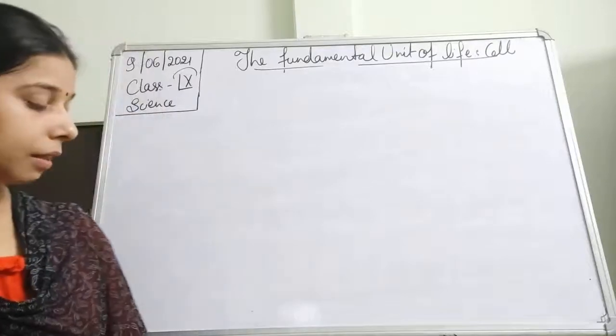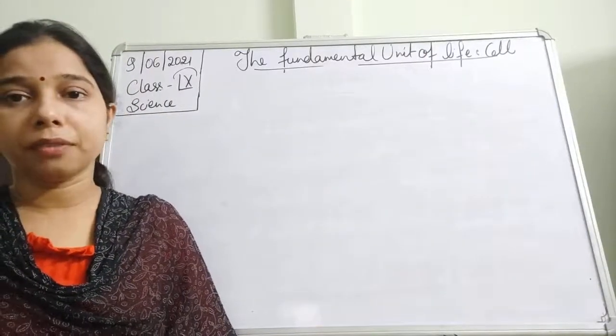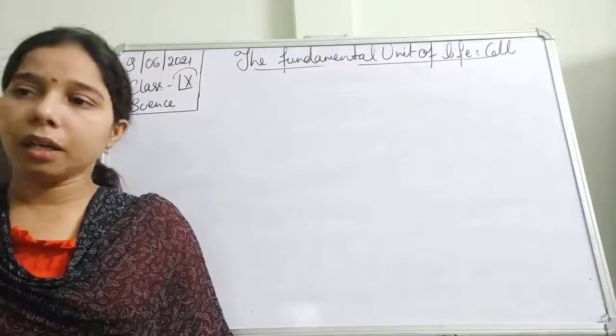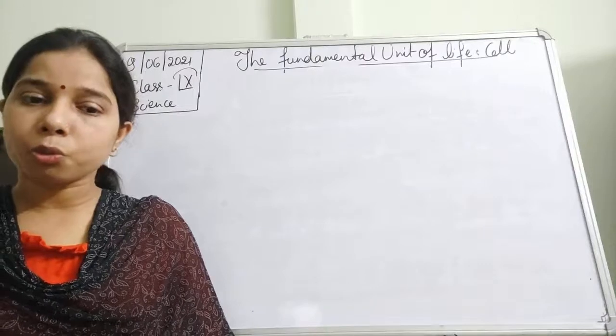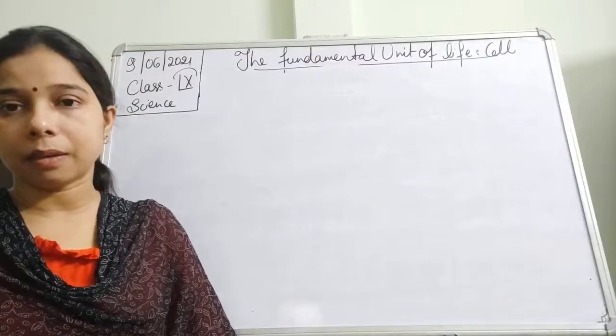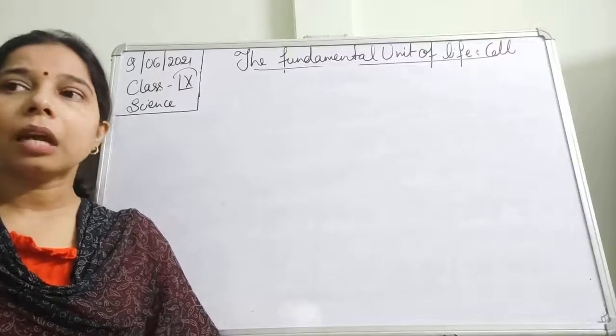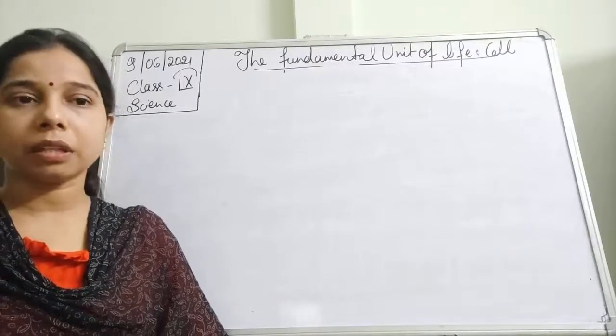So students, in the previous class in this chapter, the fundamental unit of life, the cell, we were talking about the microscope. We had discussed the discoveries that happened in the cell. You see students, if we talk about the discoveries itself, discovery says a lot of things.